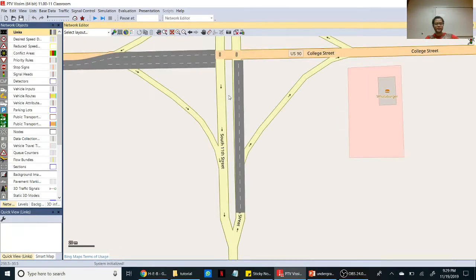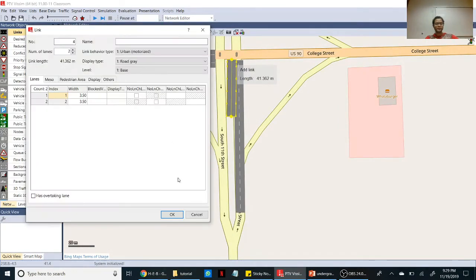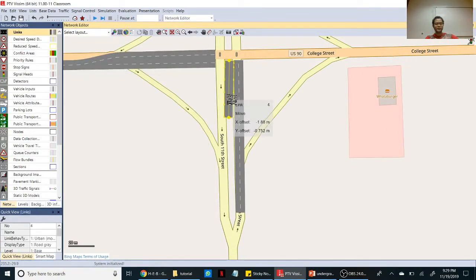You can draw it nicely, catching on like that. You can adjust that by clicking the control right button, and you can adjust by holding it with the left button, something like that.